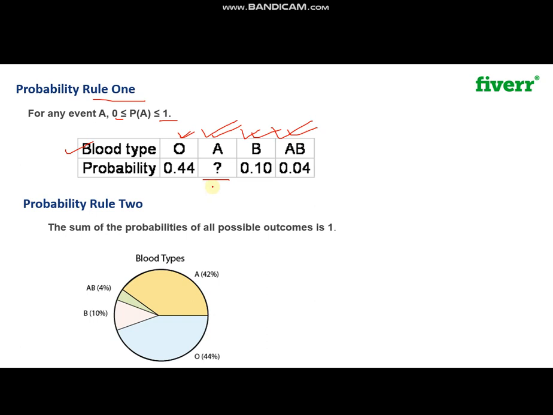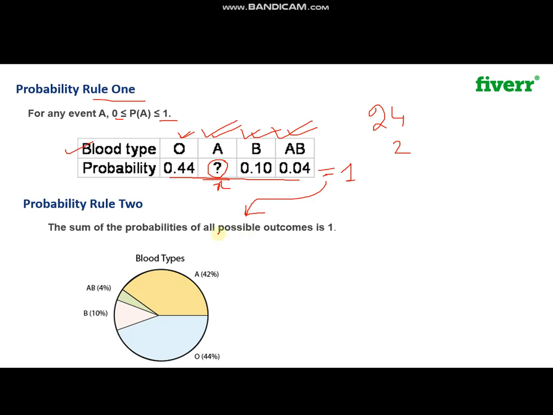Like if we give some numbers to it, it might be x, so this x must be between 0 and 1, so that when we combine them all together we get a value of 1. That is actually rule number 2. So this number will not be 24 or something greater than 1. It cannot be 2 even.